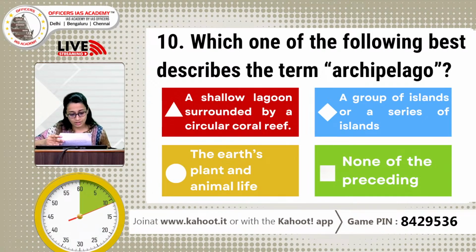A, a shallow lagoon surrounded by a circular coral reef. Option number B, a group of islands or a series of islands. Option number C, the Earth's plant and animal life. Option number D, none of the above. So you have 10 more seconds left. Which of these best describes the term archipelago?